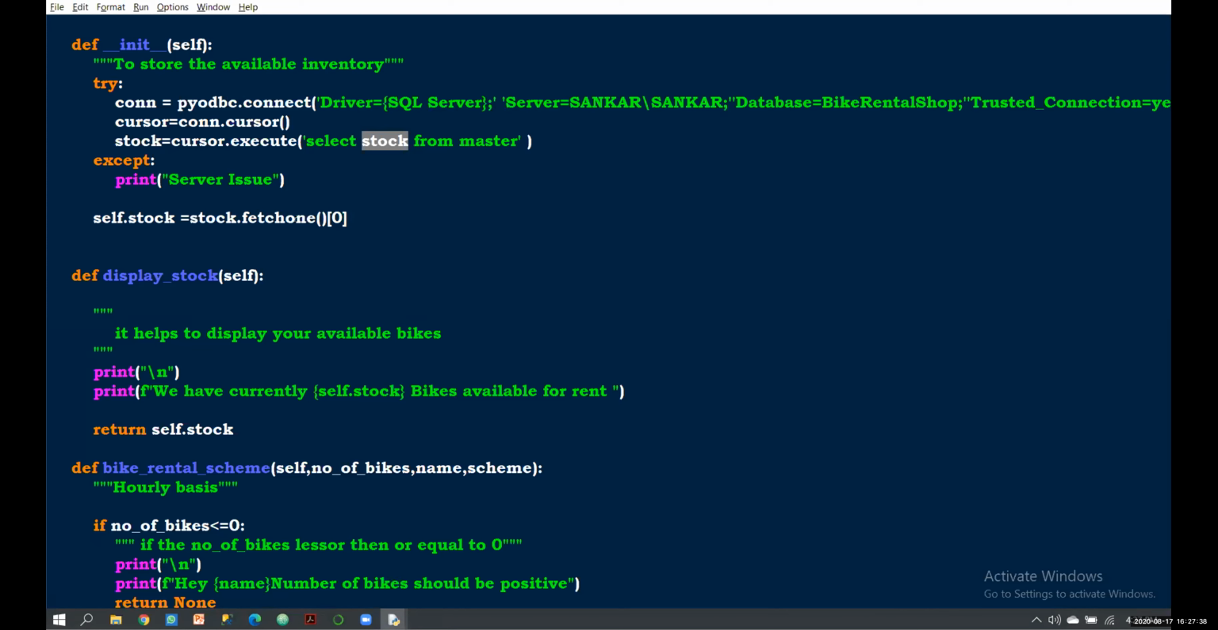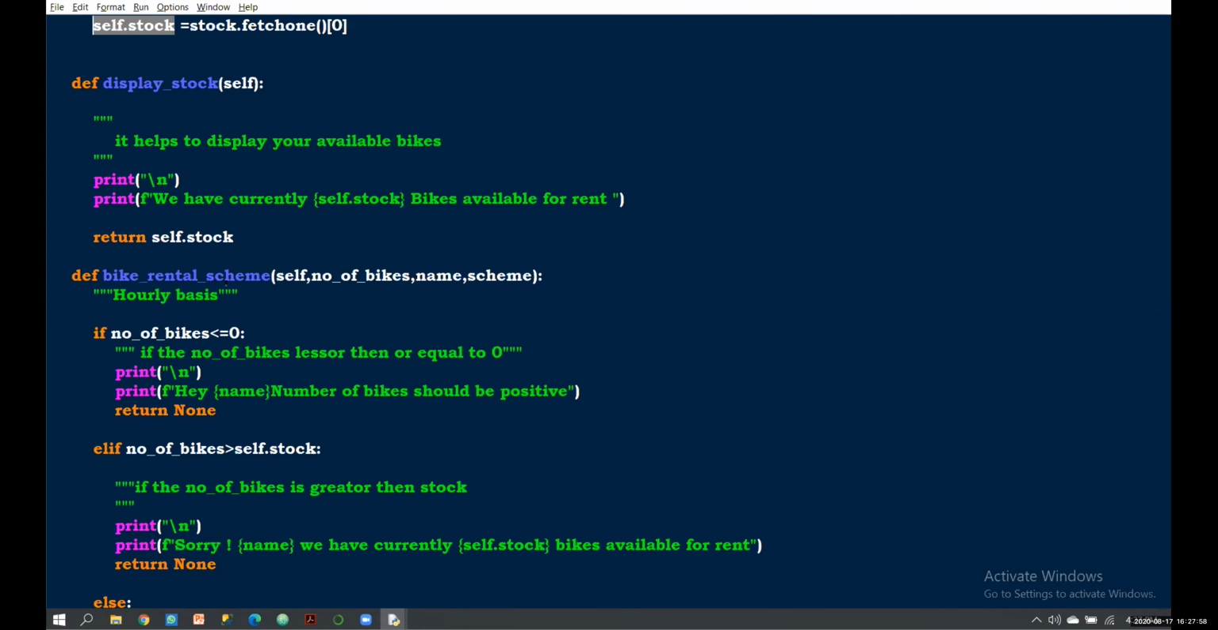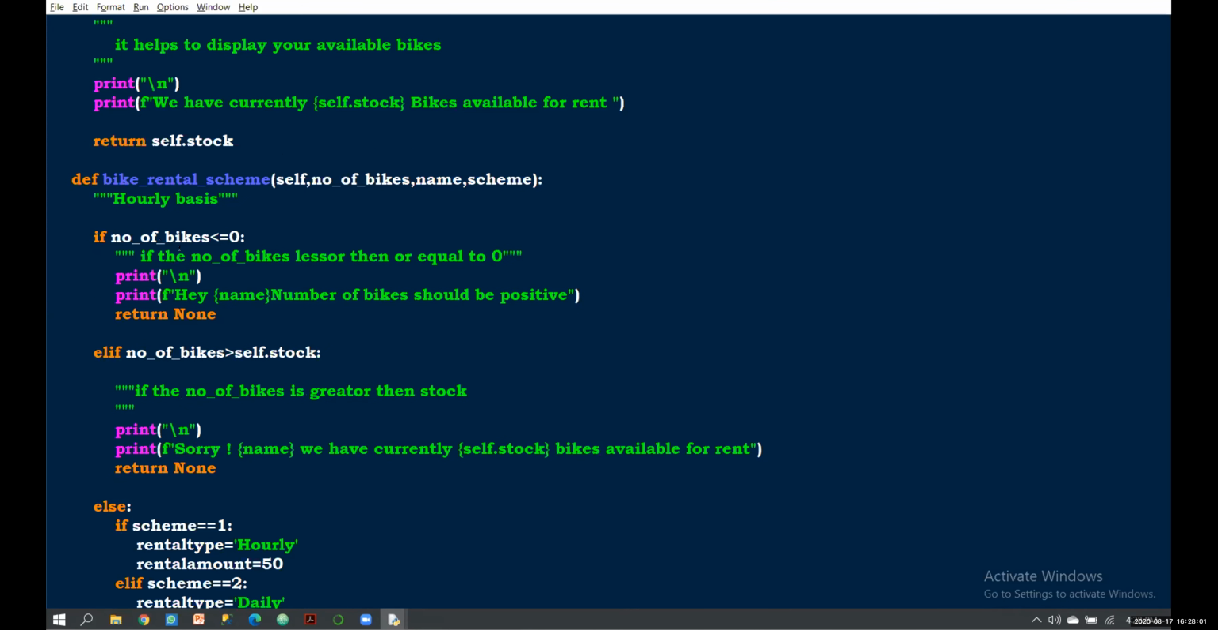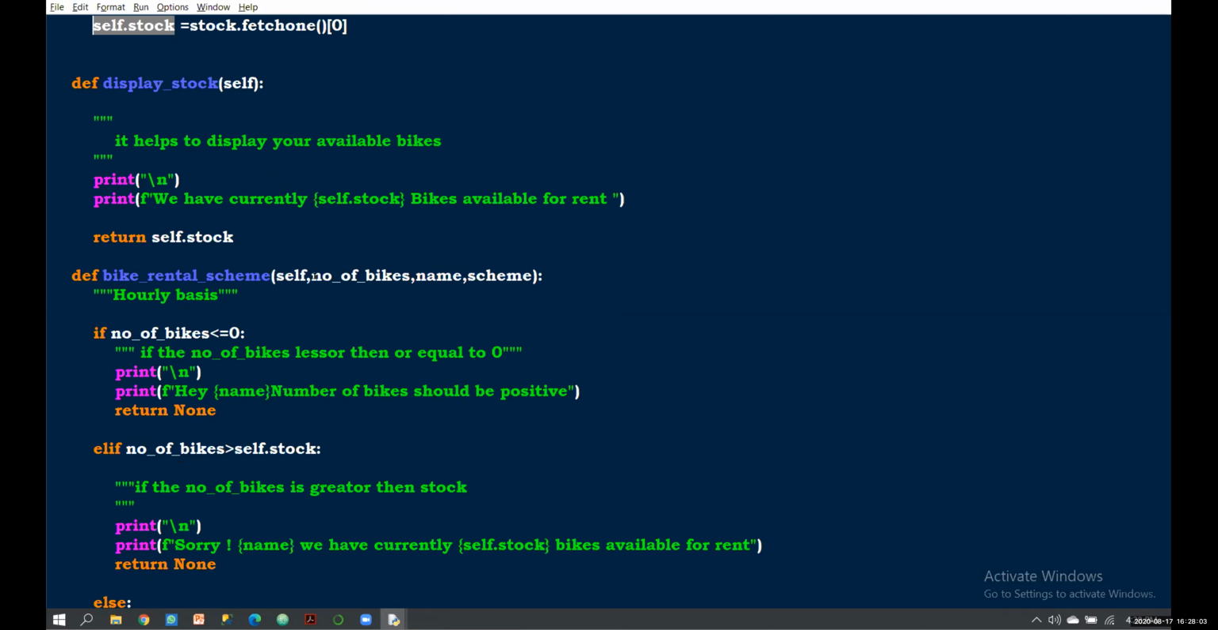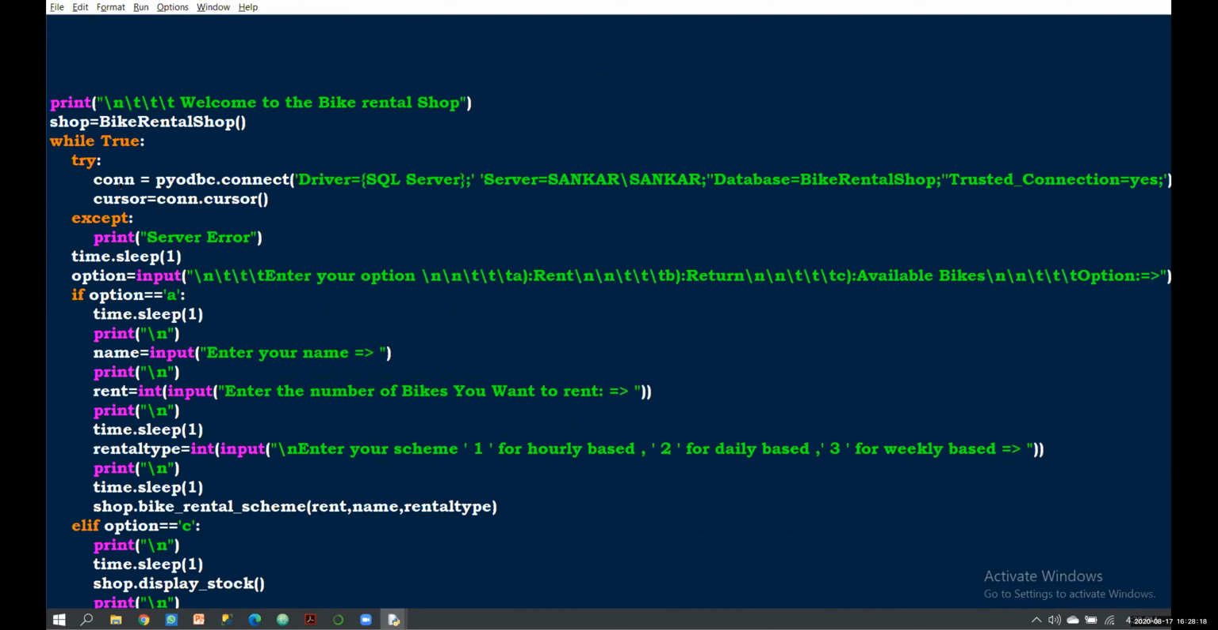Here I have created one more method, that is display stock. Here I just return self.stock, and it returns the current stock, that's all. After that, here is the bike rental scheme, right? First it checks, and here we have to give three inputs: the number of bikes, the name, and the scheme. I gave all those in a while loop.